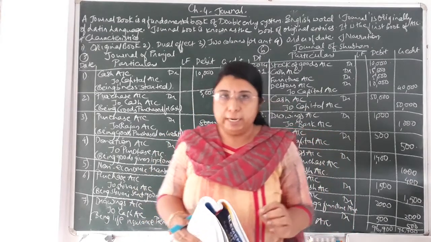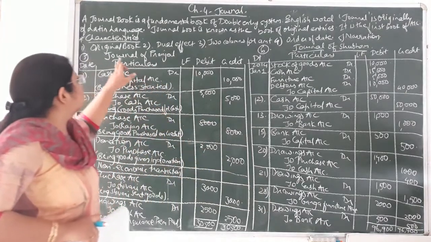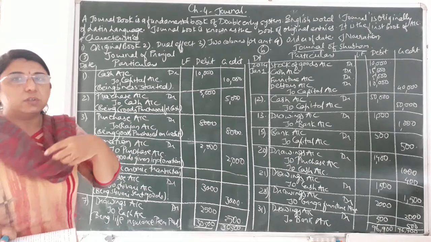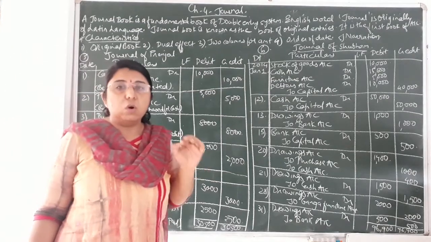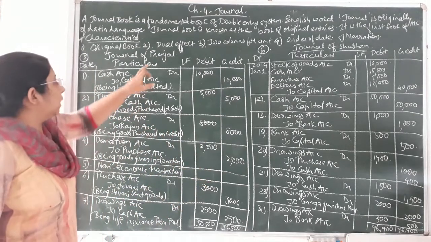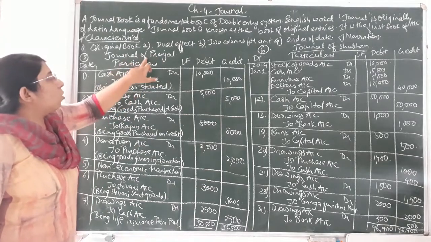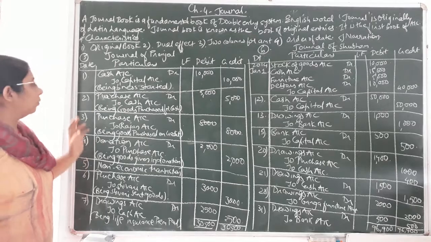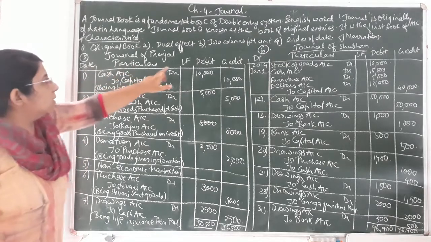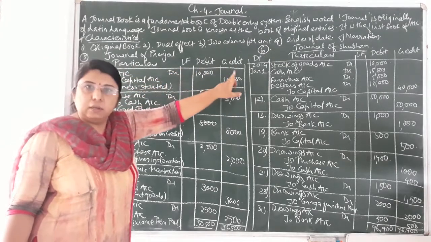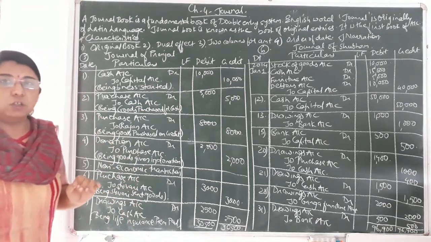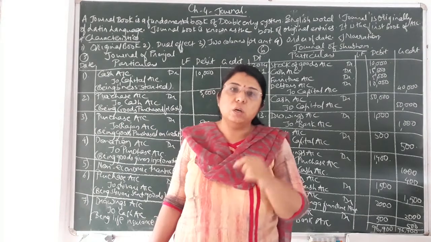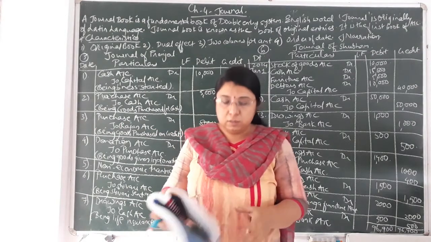Now, how to give the heading? You have to write in the heading, journal of Pranjal. Whenever you are starting to write the journal entries in the books of any particular owner of the business, you have to write the name of that owner, that is journal of Pranjal. And already I have taught the specimen that you have to make over here, that is date, particulars, LF number, debit and credit. Now how to write the journal entries, we'll read one transaction and do the journal entries in the journal book.